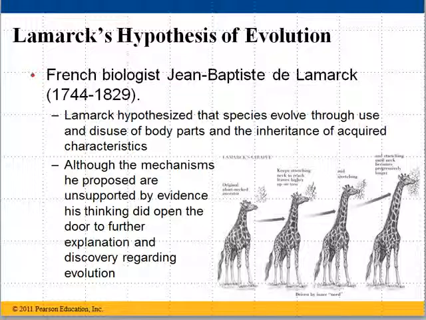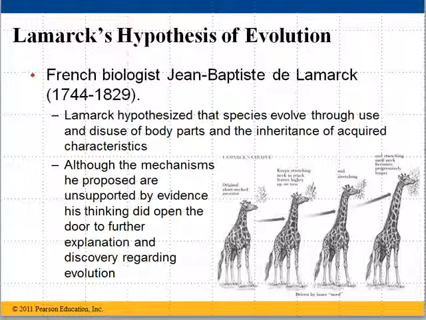And then he also believed in something called the inheritance of acquired characteristics, which basically meant that what a creature did in its life would affect what it passed on to its children. And kind of a silly but a specific example would be, for example, thinking if a woman at age 22 gets a tattoo of a heart on her left arm, that her child at age 25 would be born with a tattoo of a heart on its left arm. That would be sort of a similar idea to the inheritance of acquired characteristics. So let's take a look at what Lamarck said.